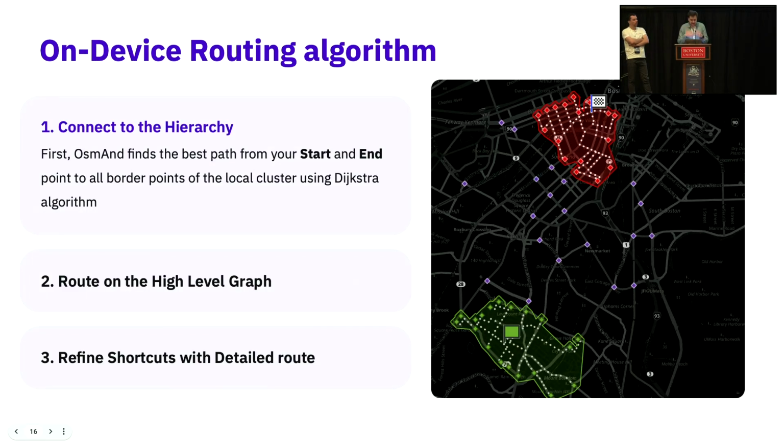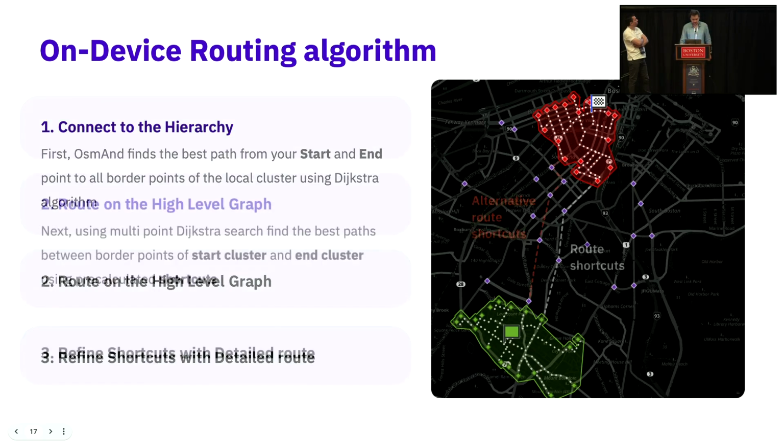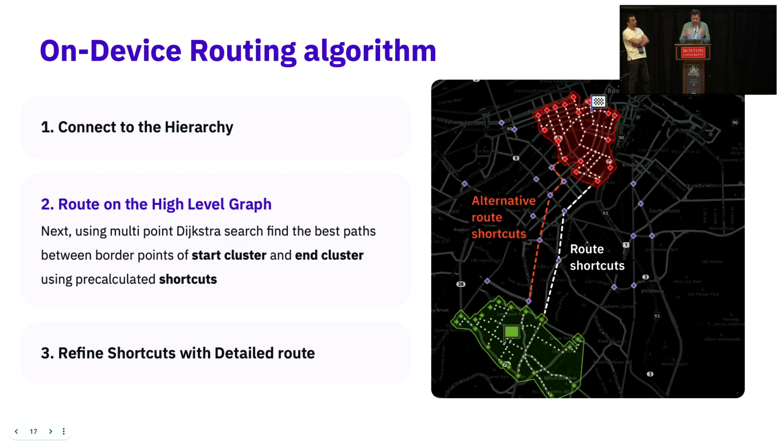Now we are ready to ship these maps to the device, and that's how the algorithm works on the device. Basically, you have a start point and an end point. You need to identify in which cluster you live, so you find all the points, like these green rhombus dots. This is the start cluster, and the same for the end, with the Dijkstra algorithm. Then, because you have already reached the second level of the highway hierarchy, you can build from these dots based on shortcuts. These are straight lines, so you just build the route and find it.